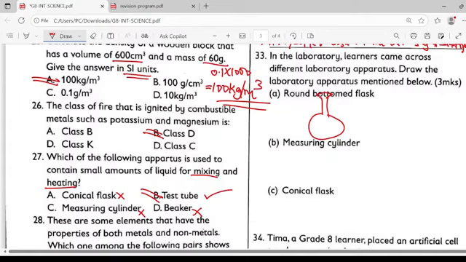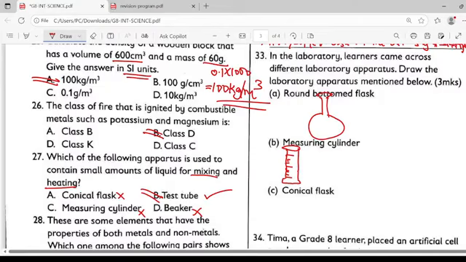Next, we are being told to draw what's called a measuring cylinder. With the measuring cylinder, it is something like this. You can have it like this. Then it has a scale. The calibrations in the scale, that's a measuring cylinder.